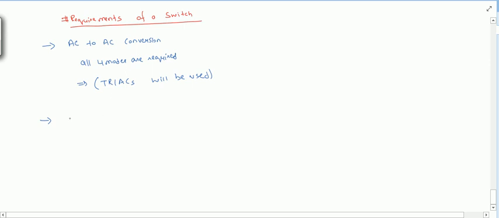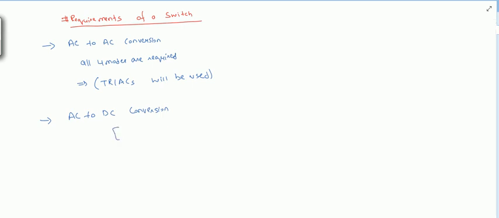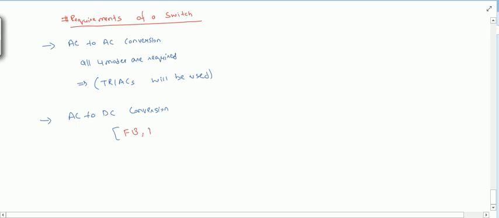Now for AC to DC conversion, you will require forward blocking, forward conduction, and you do not require the reverse voltage. So reverse blocking is required.